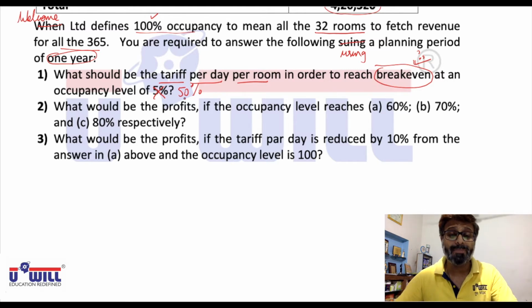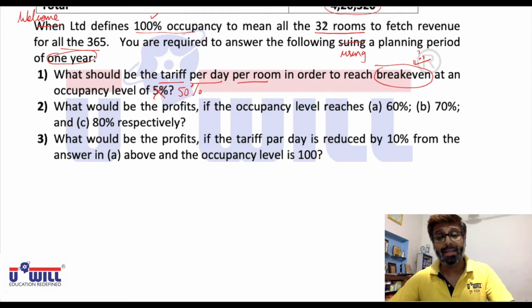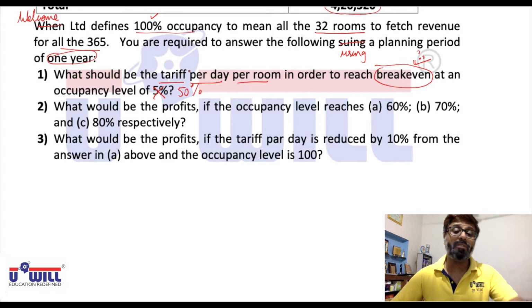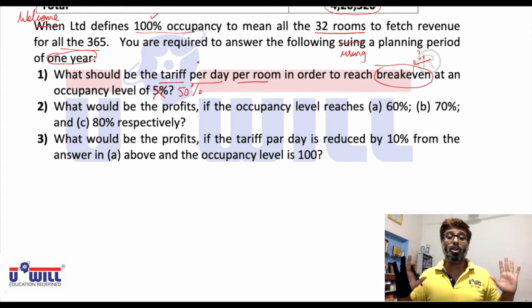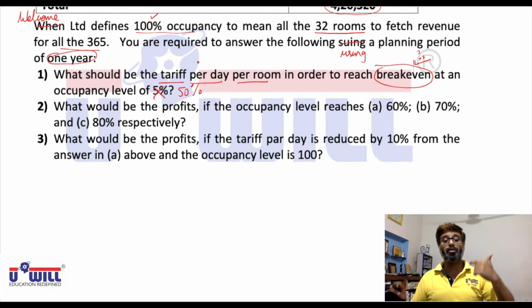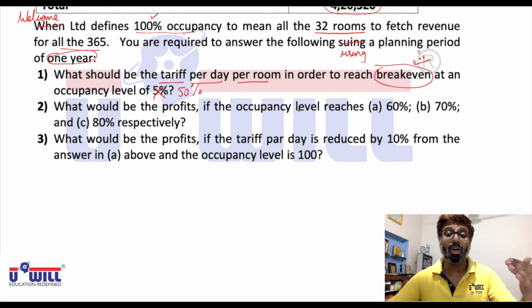Now here it is given 16 rooms are occupied daily. So how much amount should we charge? Okay, we will have to decide. We expect that 50% occupancy is definitely going to go throughout the year. So what amount should we charge from the customers so that we are in a situation of no profit, no loss?